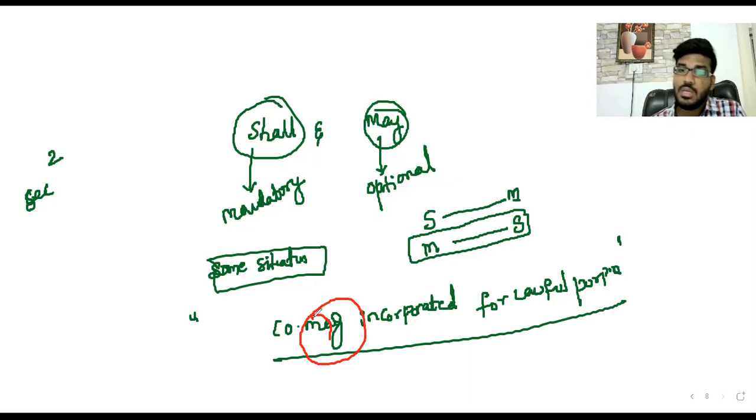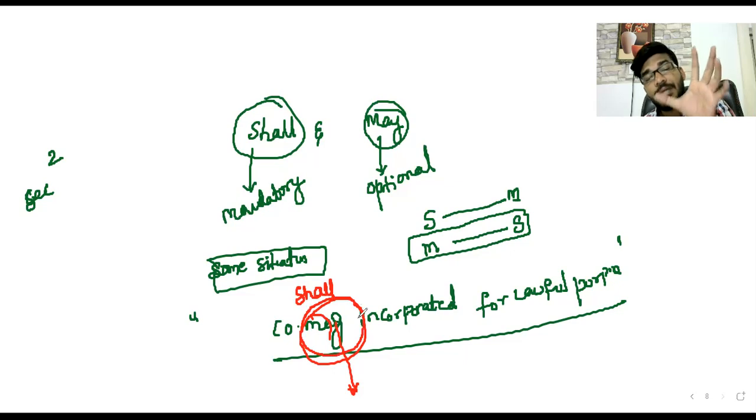That is wrong. Why? Because the law says that although it is mentioned as may, it cannot be treated as may, it is treated as shall. Shall means mandatory, may means optional. Even though the word may is mentioned here, it is treated as shall: a company shall be incorporated for a lawful purpose. But the Companies Act defines it as company may be incorporated for a lawful purpose.